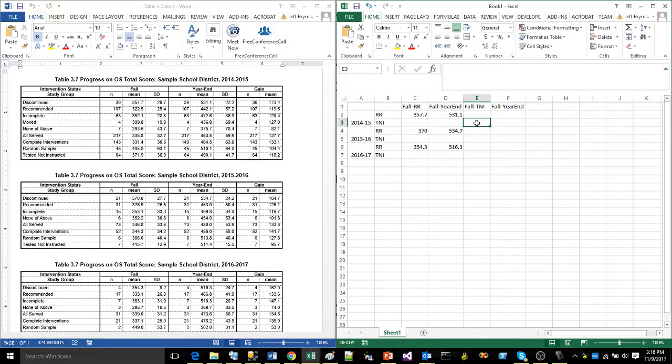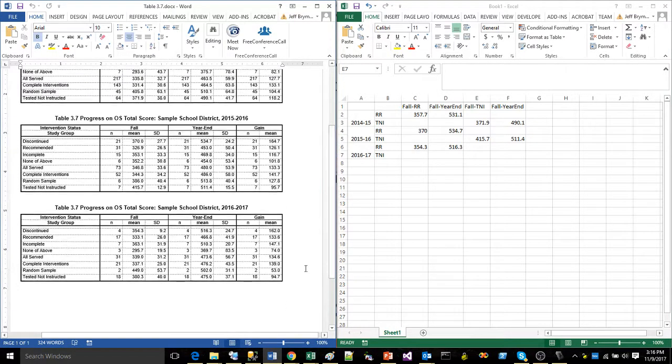So let's get 1415 data for our tested, not instructed students. All right, so 371.9 and 490.1. Okay, let's go to our 1516 data. Let's see, that's a 415.7 and a 511.4. Then our last year, got to scroll this down just slightly. There we go, 380.3.